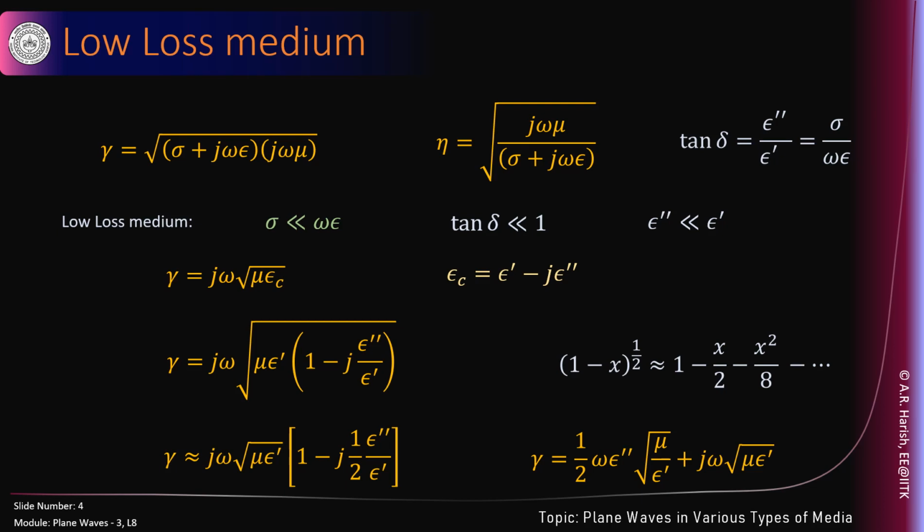So the phase velocity will resemble that of the medium without loss. But the propagation constant has an alpha, therefore the plane wave travels with the same speed as it would travel in a lossless medium having the same epsilon prime, but as the wave propagates, its amplitude decreases. This is an approximation, don't forget it. This is an approximation because we have said epsilon double prime upon epsilon prime is very small, and we got this kind of a nice result. If this were not true, then this won't work at all.